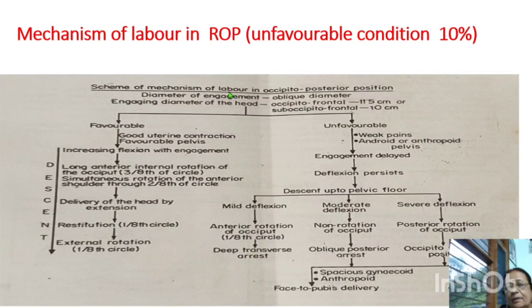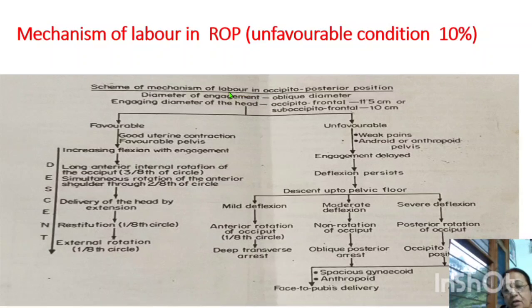Deflection persists: the head will go toward the backside instead of flexing, and descend up to the pelvis. In mild deflection, the head will descend up to the pelvis, with anterior rotation of 1/8 in the circle, and descend in the same manner into the pelvic floor. Then it will rest over the transverse diameter of the pelvis, which is known as deep transverse arrest.